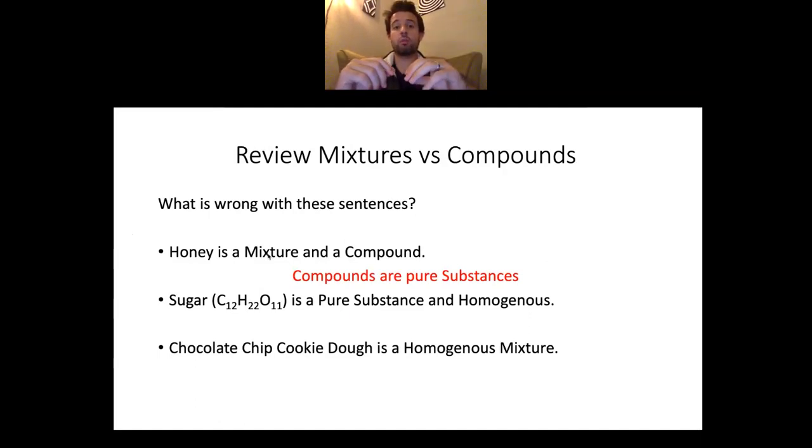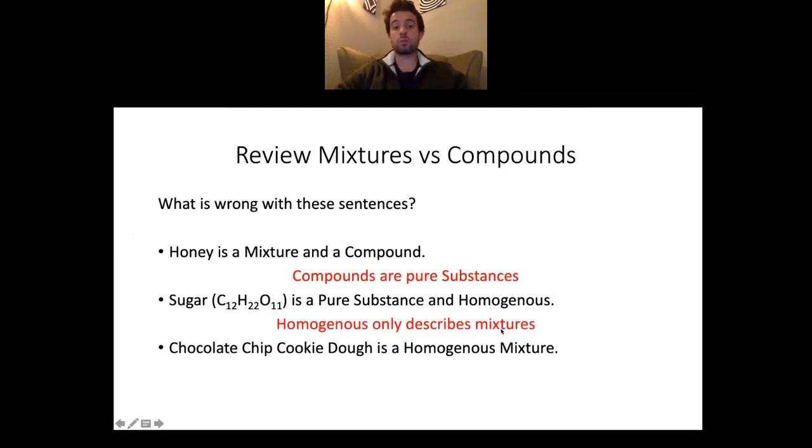If you want to talk about a mixture that's smooth, you talk about something that's homogeneous. Homogeneous is the word to describe a smooth mixture that's all the same thing. So the phrase "sugar is a pure substance and homogeneous" is incorrect, because sugar is a pure substance, so it can't also be homogeneous. In this case, the word you're looking for is not homogeneous, it's compound. Homogeneous only describes mixtures, it does not describe things that are pure. In order for something to be homogeneous, it's got to be made up of two or more different chemicals. In this case, I wrote down the chemical formula for sugar, with the letters and the numbers, so you knew it was a chemical, you knew it was pure.